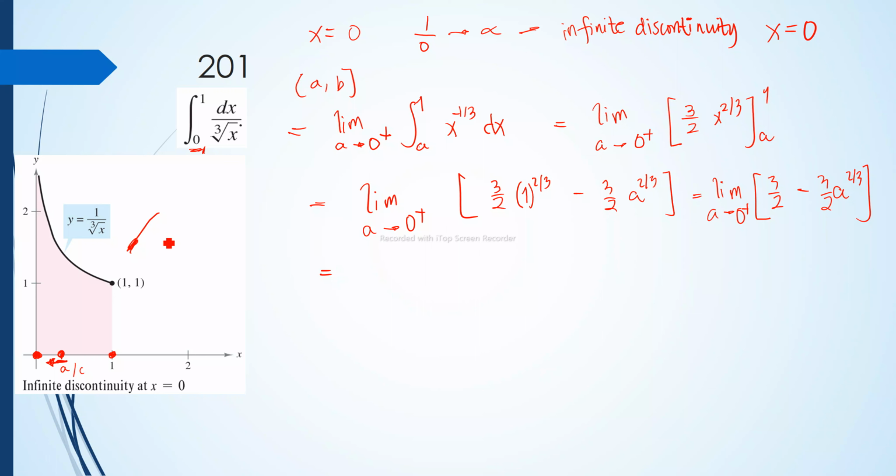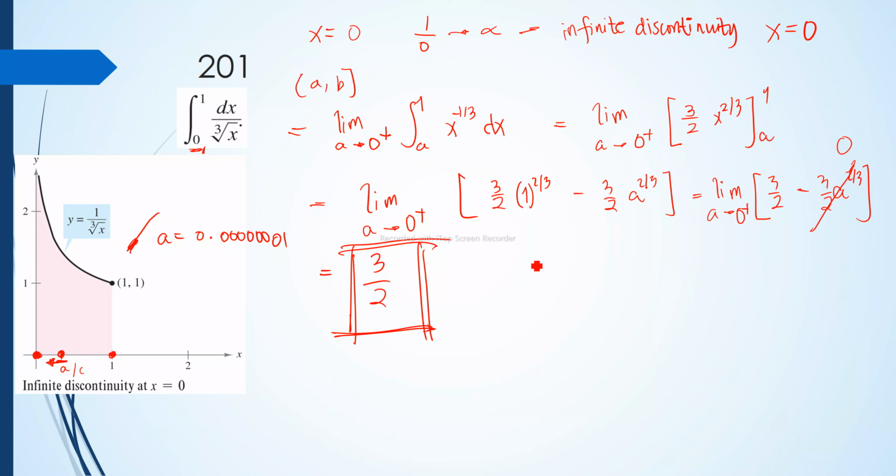You write a very small value, very close to 0. Let's say 0.00000001. Let's say that is our a as it approaches zero from the right. As a approaches from the right, this value here approaches zero. Therefore, our final answer is equal to 3 halves. So only 3 halves remains.